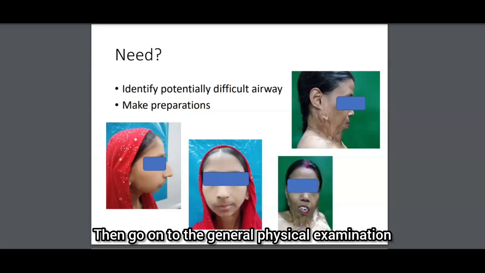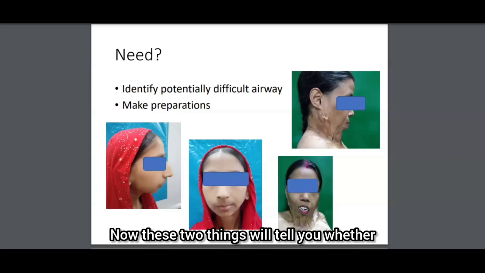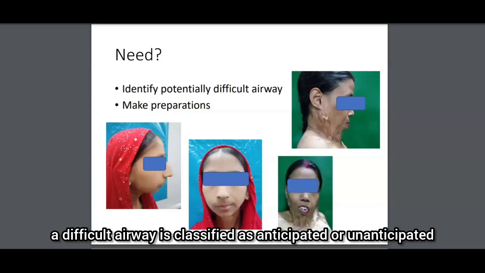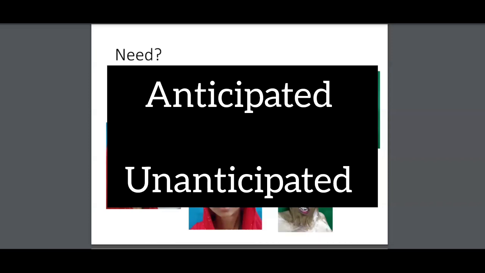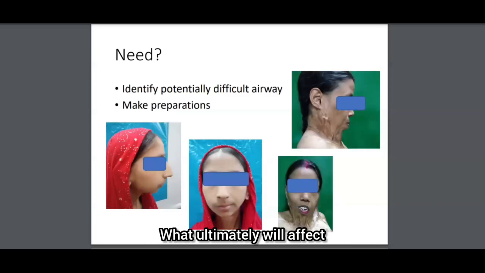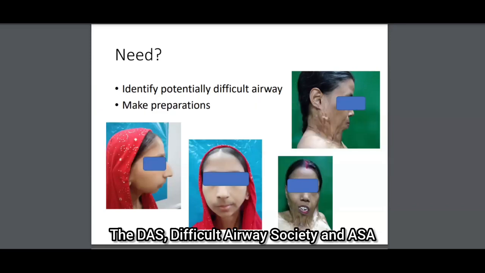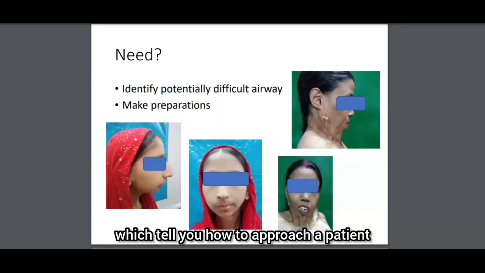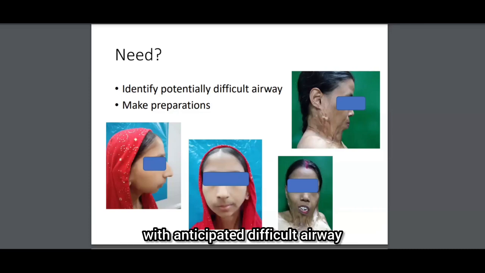Then go on to the general physical examination. Now these two things will tell you whether there's some difficulty anticipated or not. Based on that anticipation, the difficult airway is classified as anticipated or unanticipated. What ultimately will be affected is the management. The DAS, Difficult Airway Society, and ASA Difficult Airway Algorithms. There are two algorithms which tell you how to approach a patient with anticipated or unanticipated difficult airway.